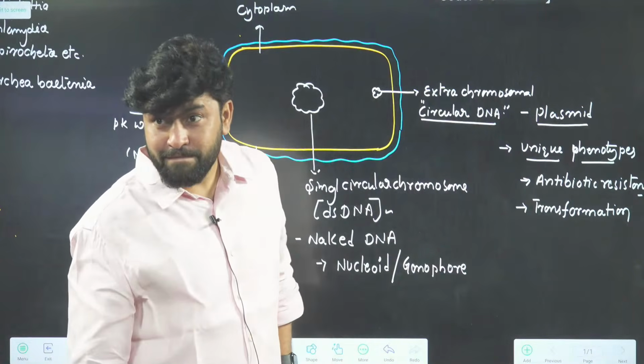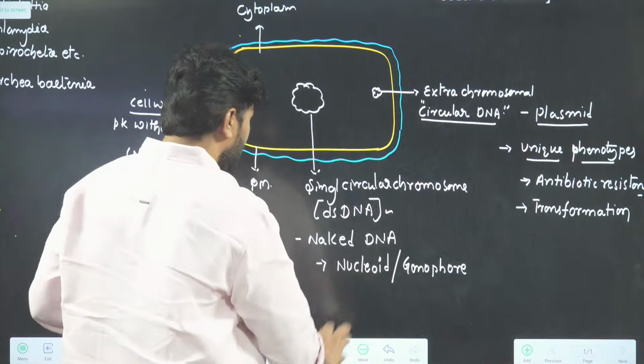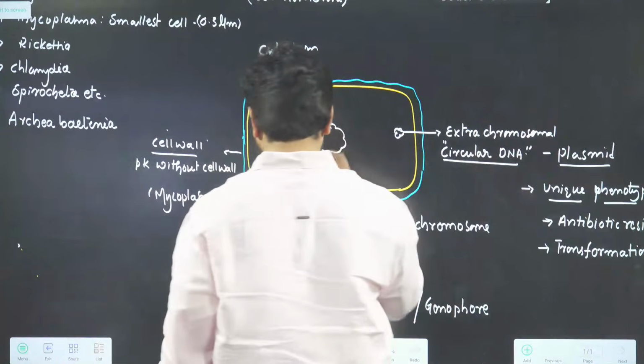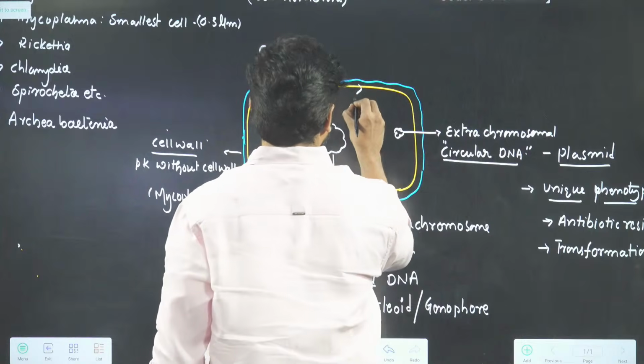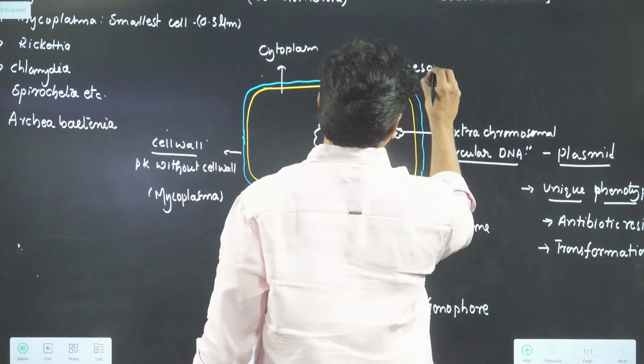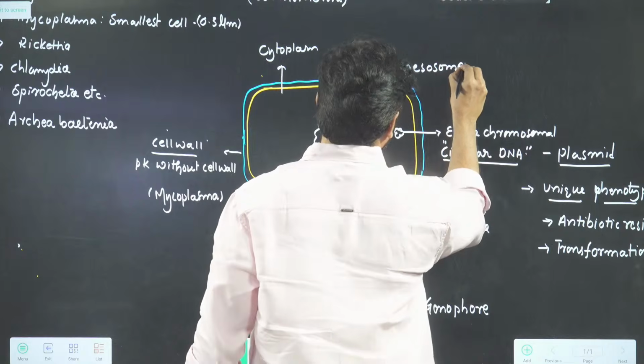There are many properties like that. One more thing. Some bacteria possess mesosomes. What is their story? We will have the big story later.